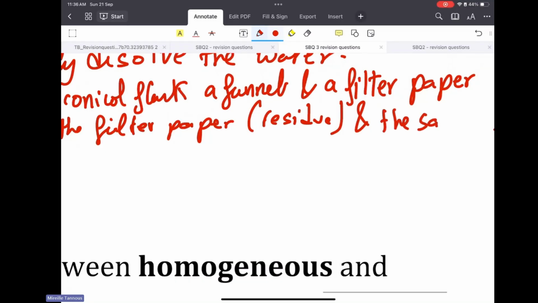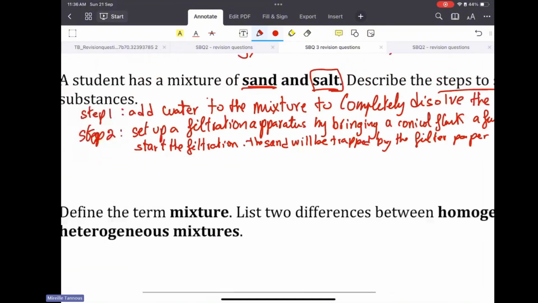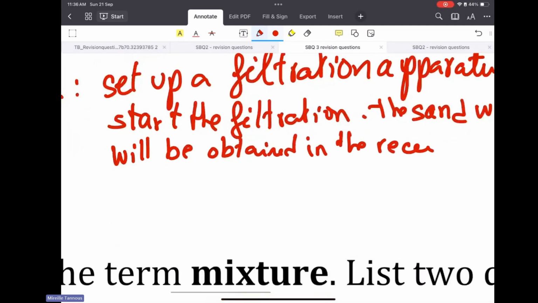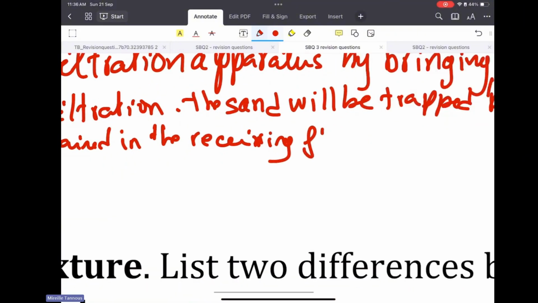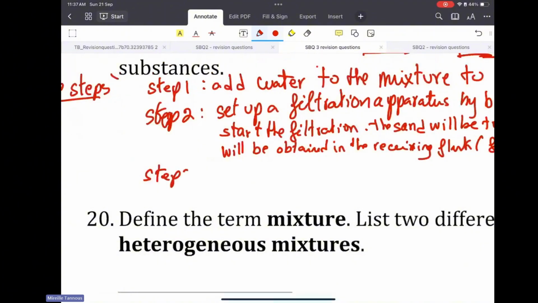The salty water will be obtained in the receiving flask, and that's what we call the filtrate. Now, that's why I said step 3, I still need to get the salt.